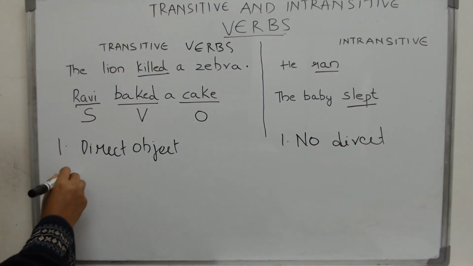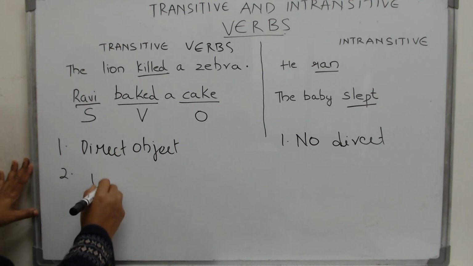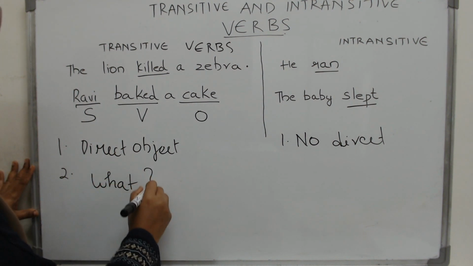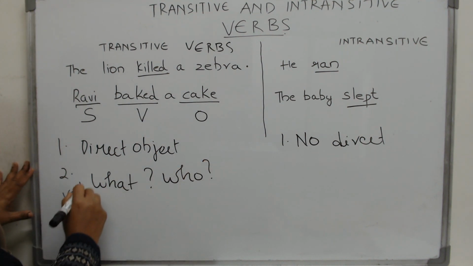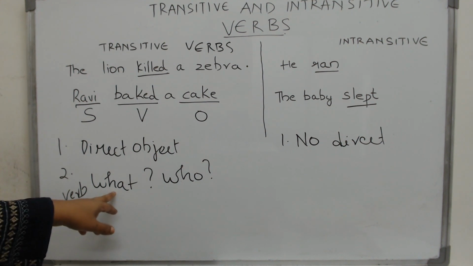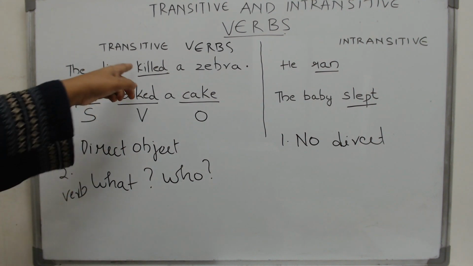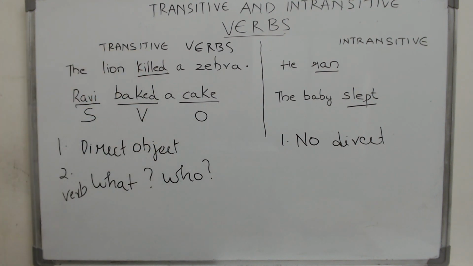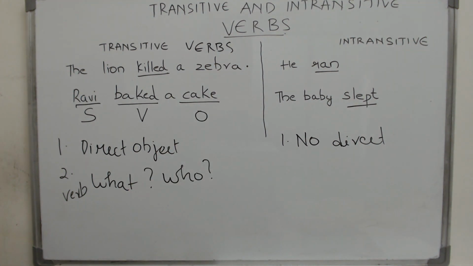And what is the second thing that you notice? If you ask the question what or who to the verb, you will get an answer. So if you ask the question verb what, baked what, you get the answer cake. Killed who, you get the answer a zebra. But see here, you cannot get an answer. Now that is the second thing that you have to notice about these two sets of sentences.